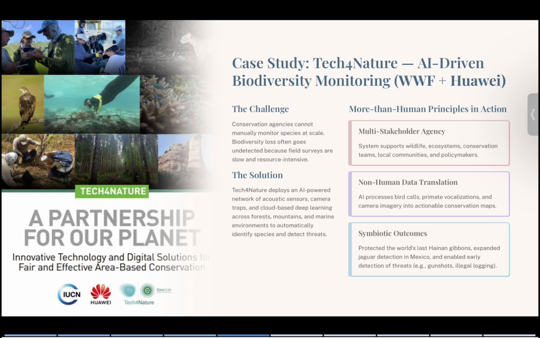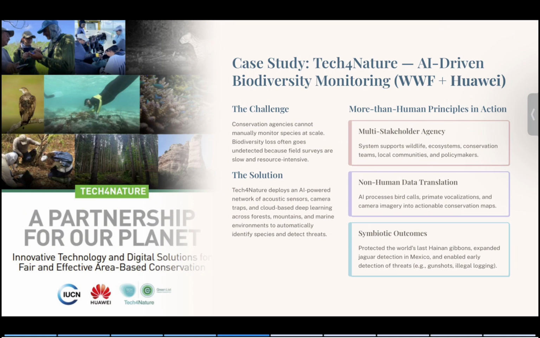The challenge is that traditional conservation relies on manual surveys that are slow and limited. Threatened species may go unnoticed. Tech for Nature solved this by using AI to analyze millions of recordings, bird songs, animal calls, underwater sounds, and camera trap images, translating these non-human signals into conservation insights.